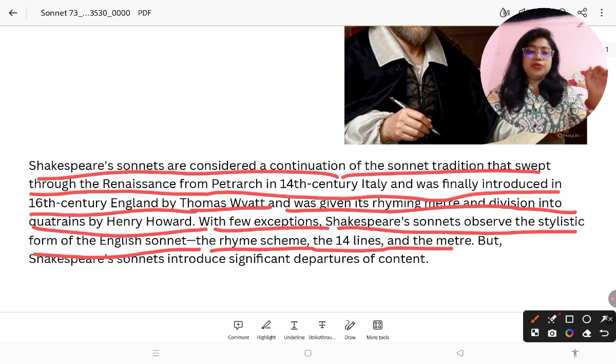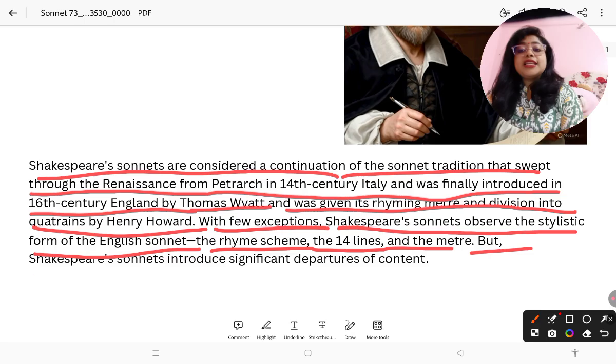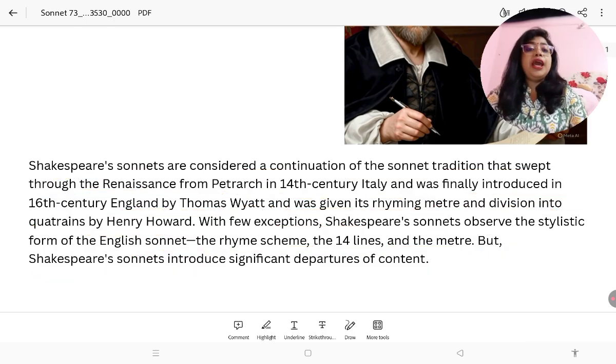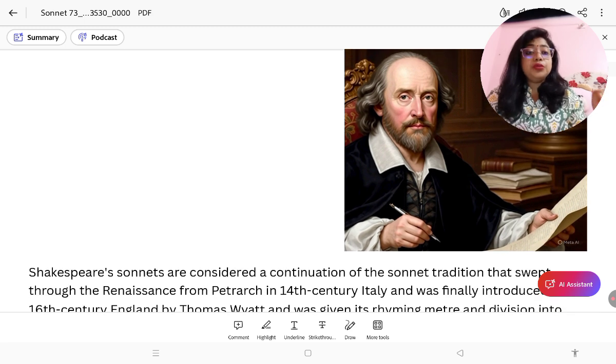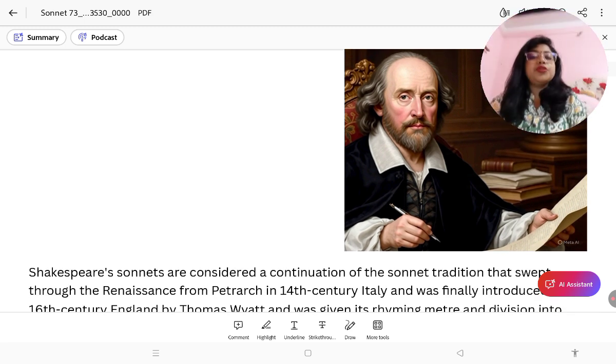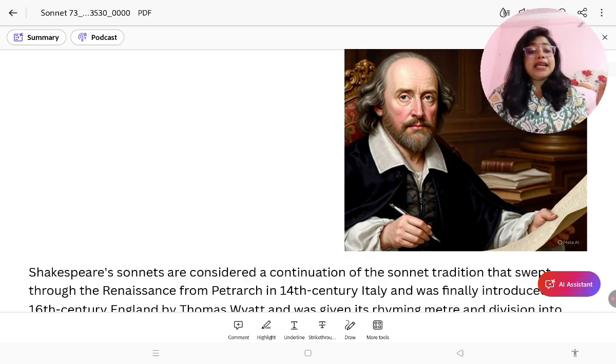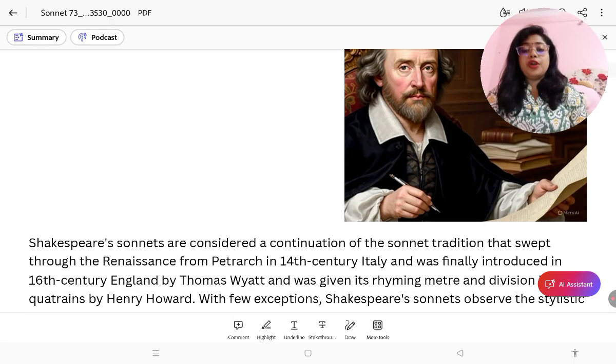So he used the same format, maybe changing it a little in some places. But Shakespeare's sonnets introduced a significant departure of content. He changed the content, the theme of the sonnet. How?